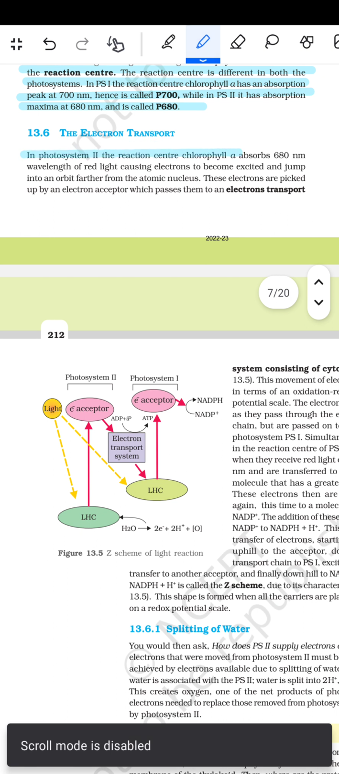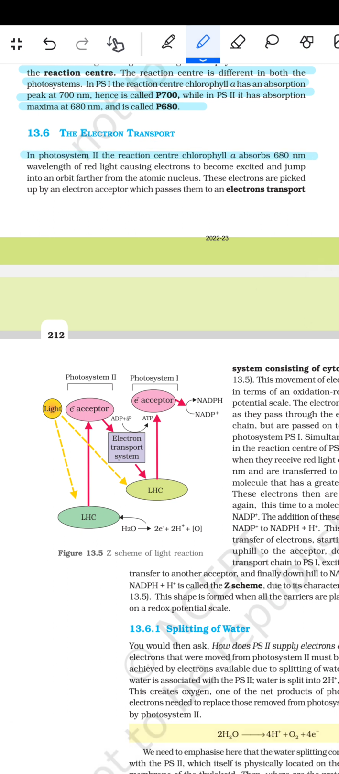In photosystem 2, the reaction center chlorophyll absorbs the 680 nanometer wavelength of red light, causing electrons to become excited and jump into orbit farther from the atomic nucleus. These electrons are picked up by the electron acceptor, which passes them to the electron transport.